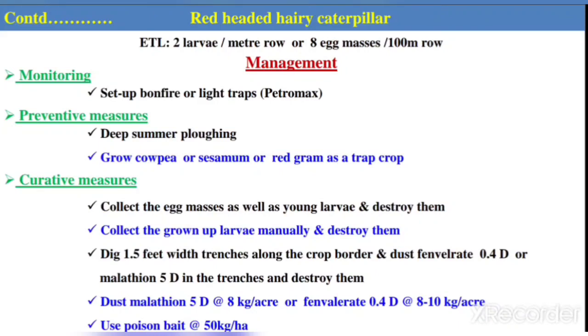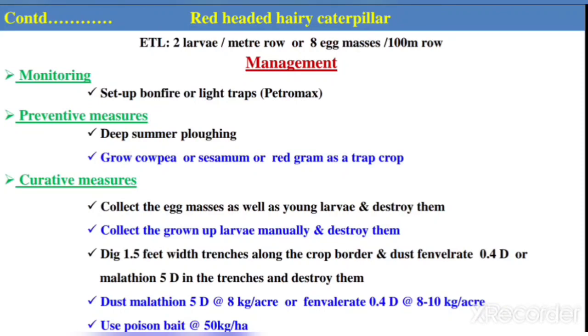Grow cowpea, sesamum or red gram as an intercrop. As a curative measure, collect the egg masses as well as early instar stages, since they are in groups, and destroy them, thereby reducing further multiplication of the pest. You can even collect the grown-up larvae from the field and destroy them.